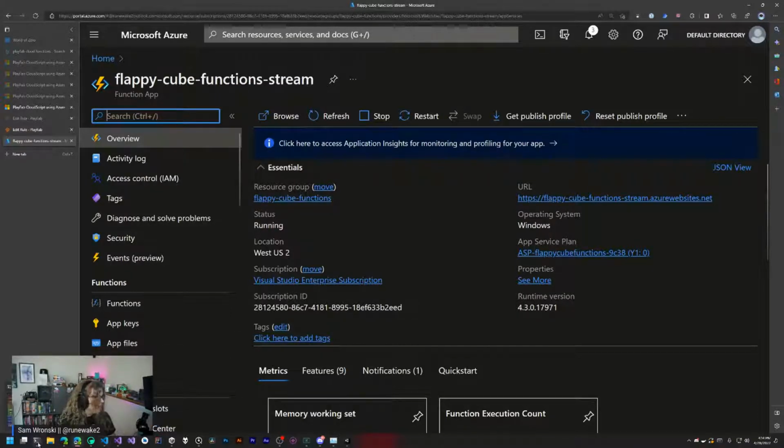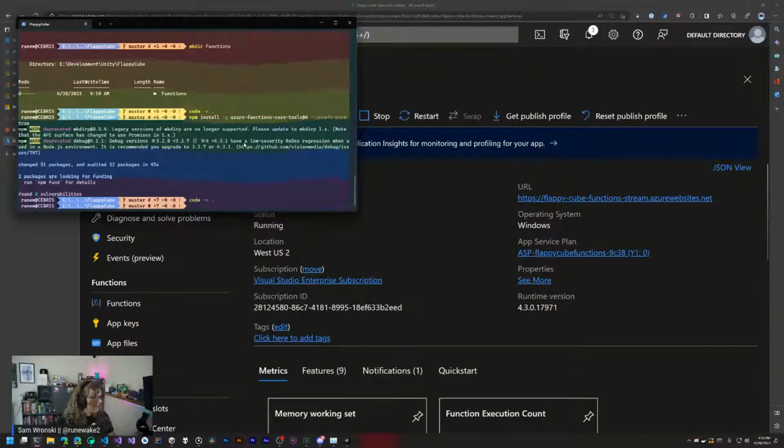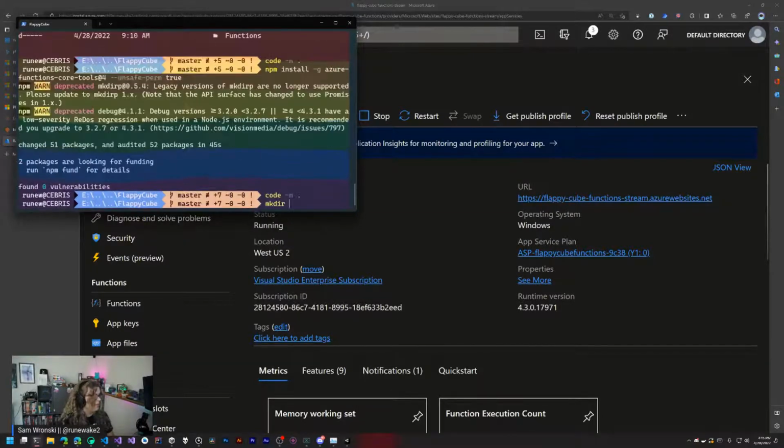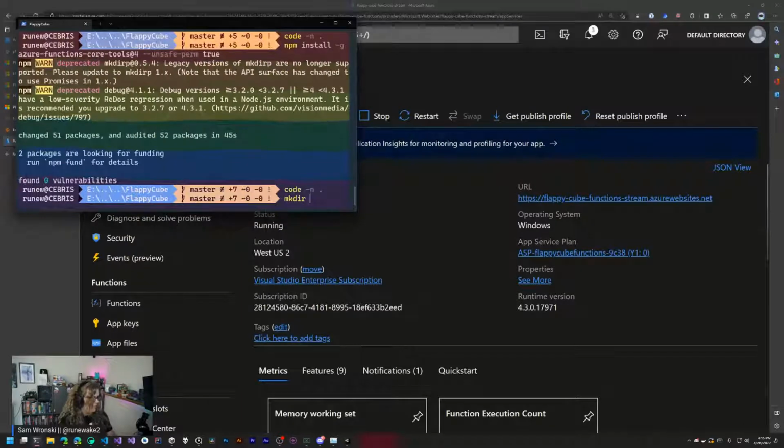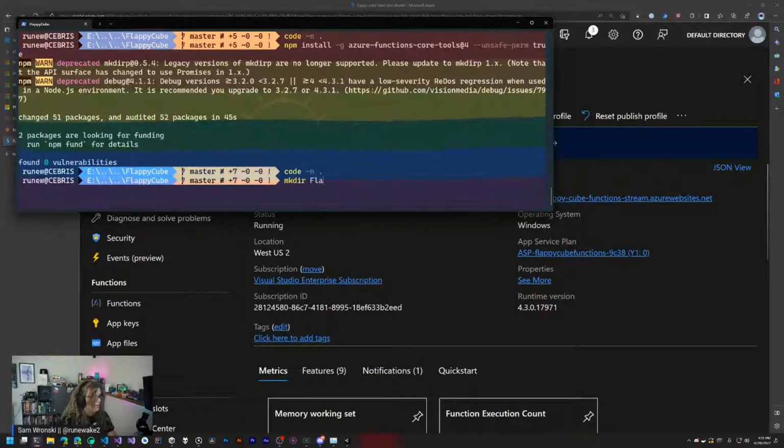I already have created some, so I'm trying to think the best way to do this. Let's go and create a new directory here, and let's make that much bigger. We're going to make a new directory, and this is going to be our Flappy Functions. That's a cool name.